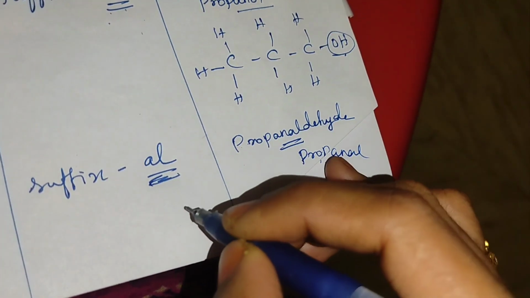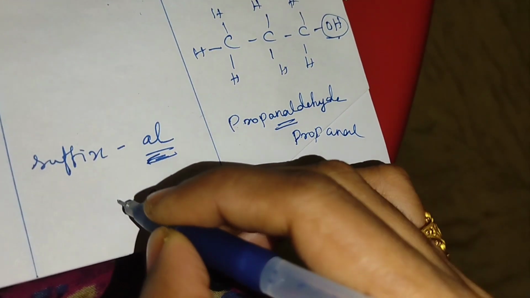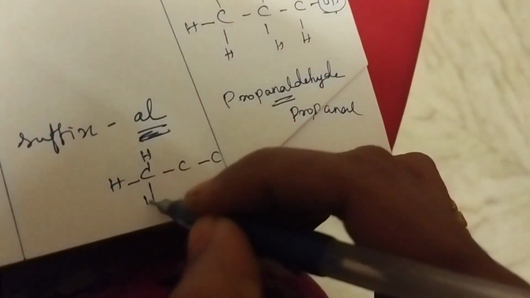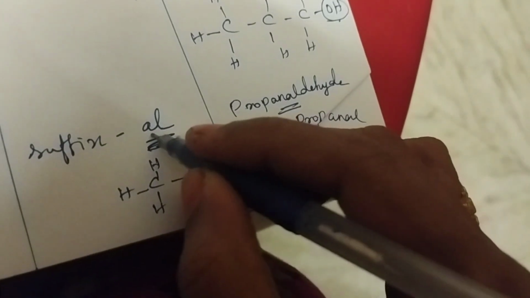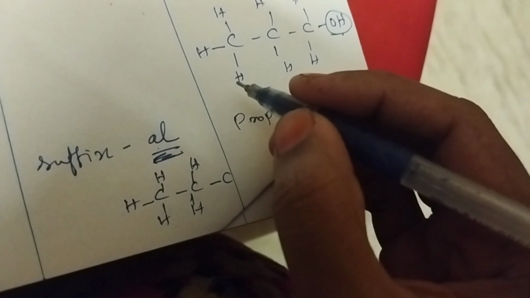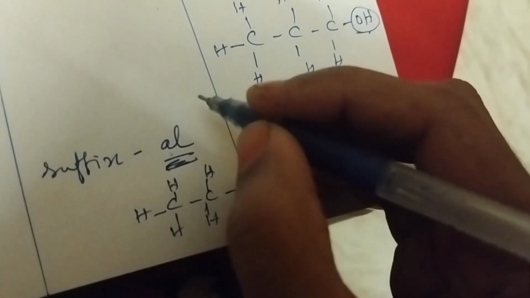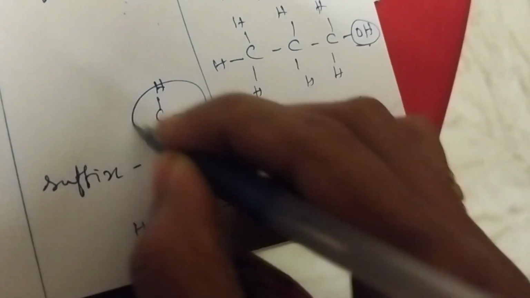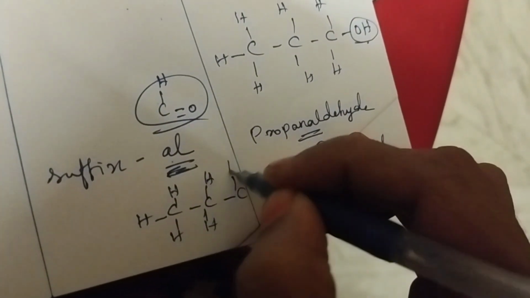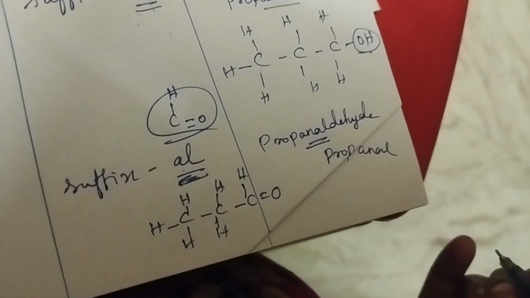What is the formula for propanal? 3 carbon atoms, and completing the valency. But here, how will the aldehyde group come? In the previous video I told you the aldehyde group is C, H, double bond O. Only this group will be present. So C, H, double bond O. So this is propanaldehyde.